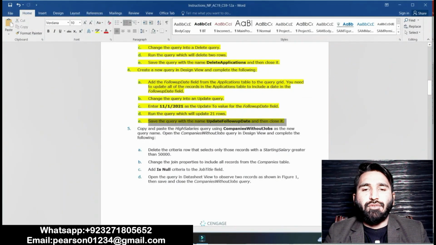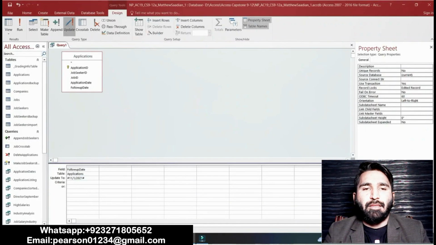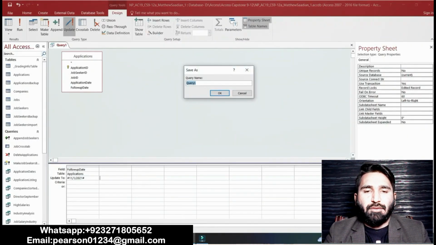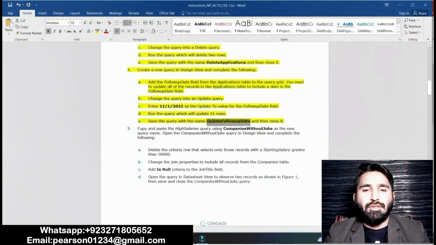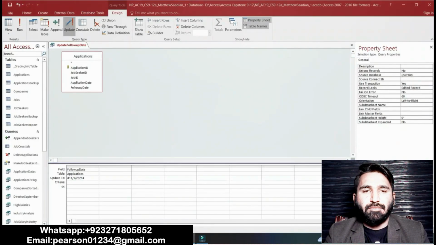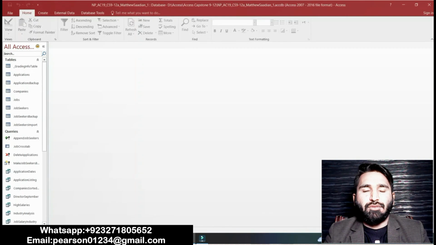Point E is that save the query with the name update follow update. Basically in this step we will have to save the query with the name update follow update. Copy this name and we will have to save the query as this name. Okay, save as update follow update. Okay, done, and close that. Close. Okay, it's done now. This question is completed now.